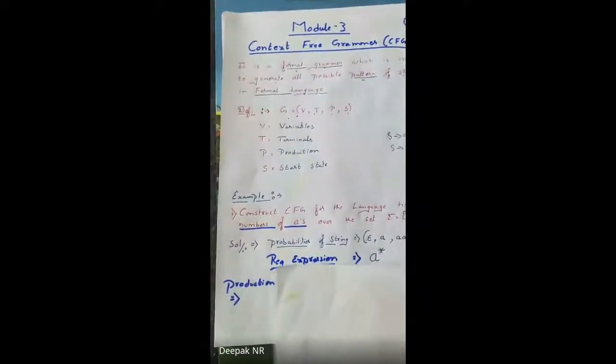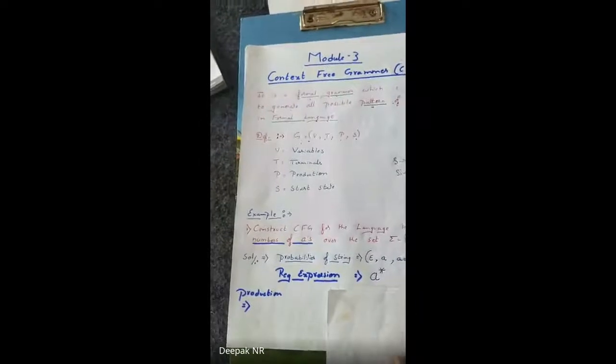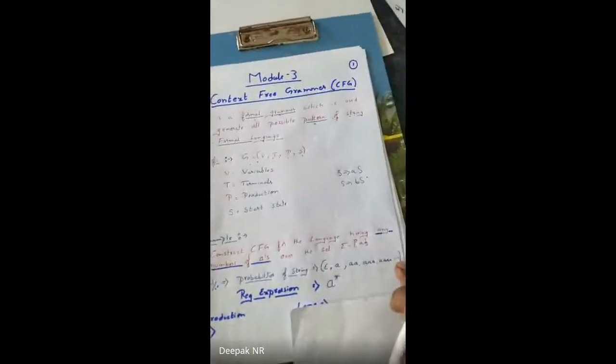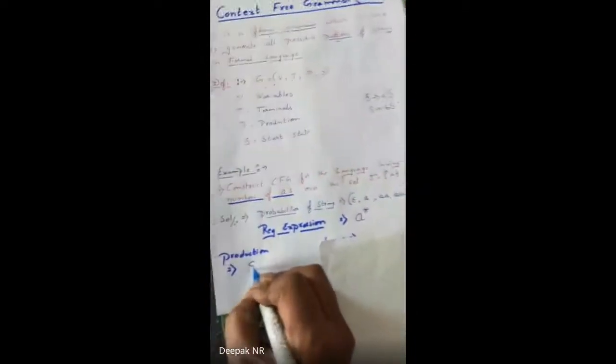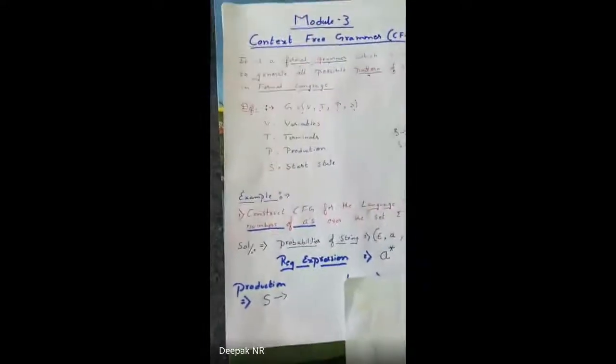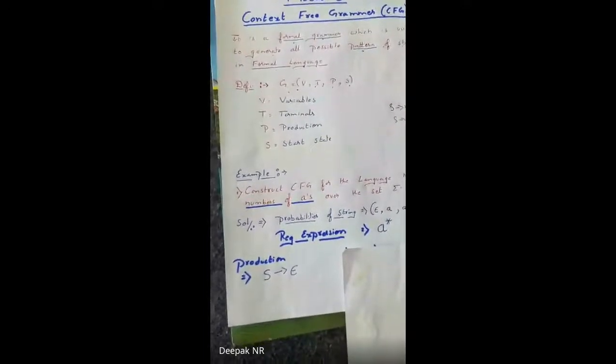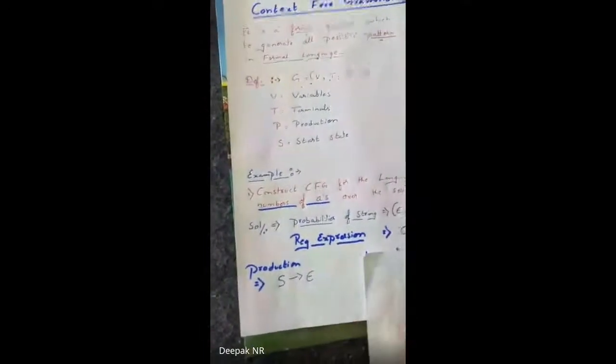For the given possibilities, I have to write a production. How to write a production? Always and always, I start with S tends to something. What is the bare minimal thing? It's epsilon and then nothing. So first I write S tends to epsilon. Clear? S tends to epsilon, and then nothing.